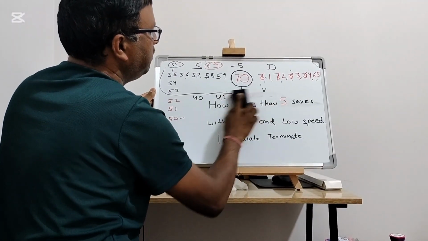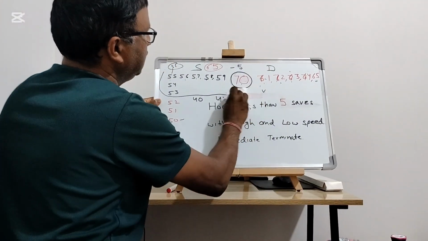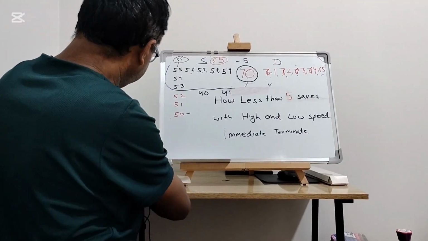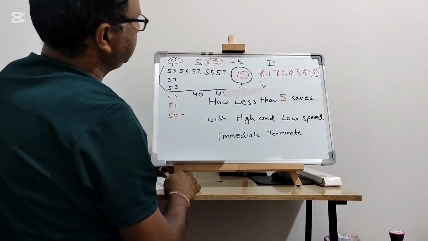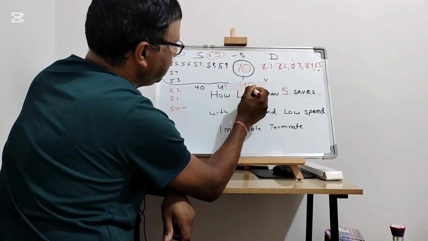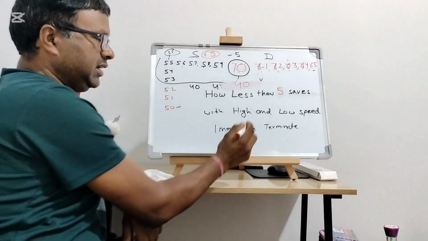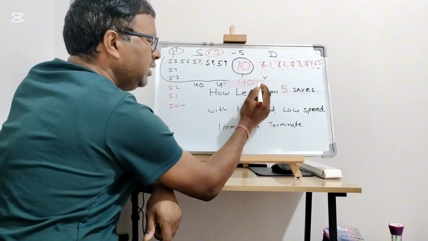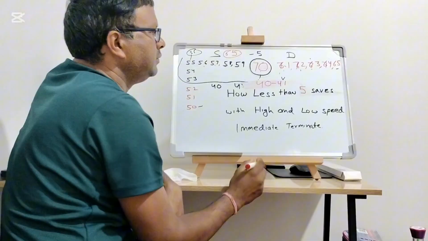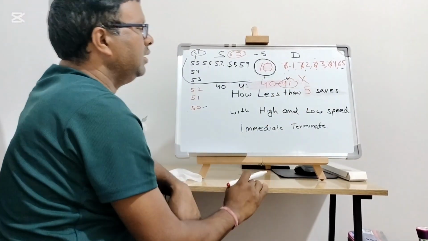Another very good example is road work or school zones. Mostly the school zone speed limit is 40, and road work is 40. In a road work or school zone, if the zone is 40, you can't even drive at 41. That's immediate termination.